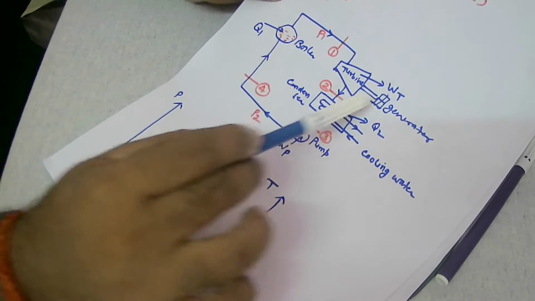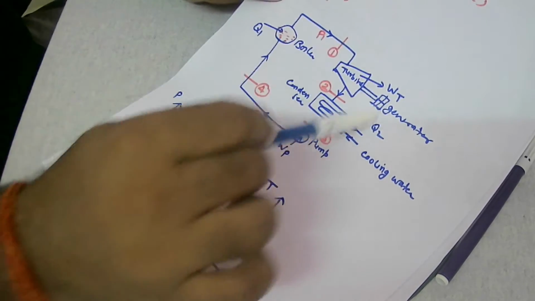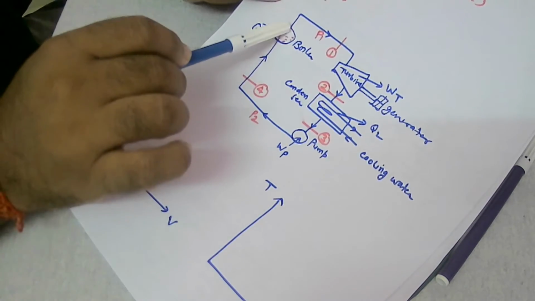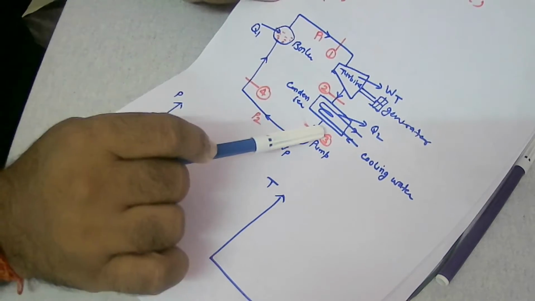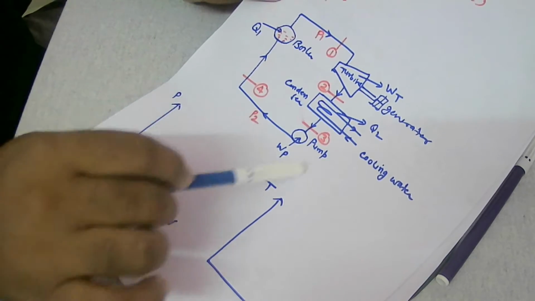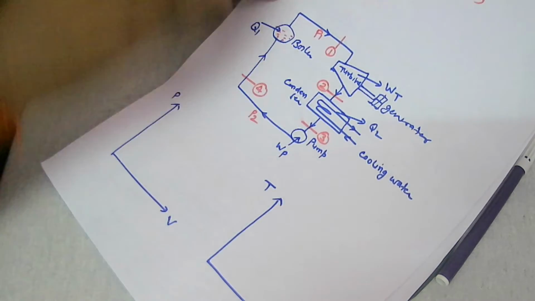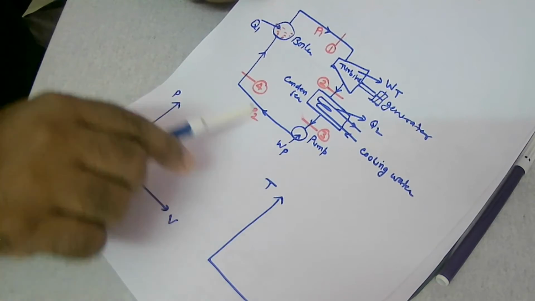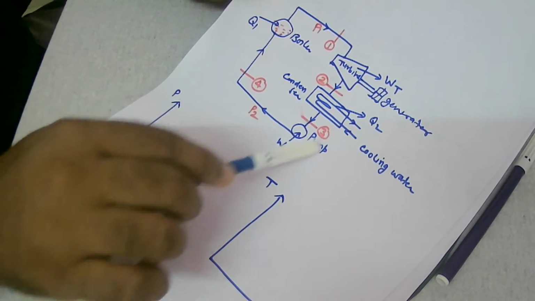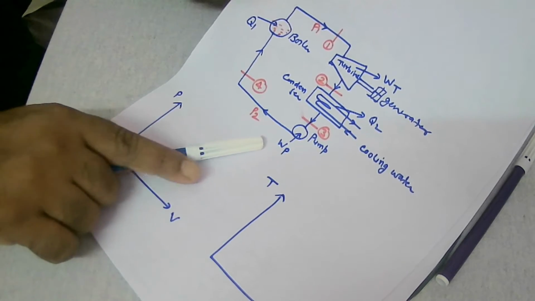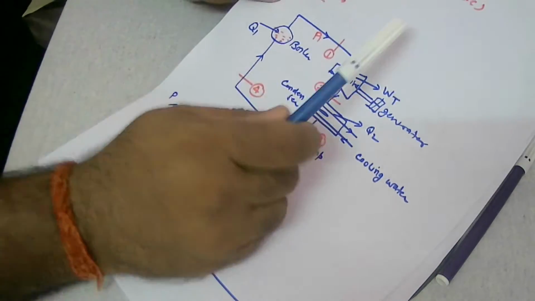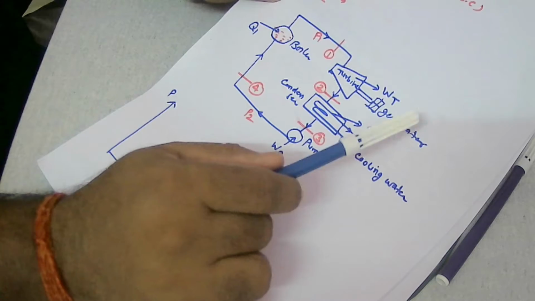So we can replace all these processes by equivalent ideal processes. So there will be two reversible constant pressure processes, one is heating, one is cooling, and two reversible adiabatic processes, one for turbine expansion, one for pump compression. So the pump will pump back the liquid and also increase the pressure. The pump, as it is a work consuming device, will require some work input. So the work input to the pump is WP. Alright, and the turbine is producing work that is utilized for mechanical work. So the work is getting supplied.